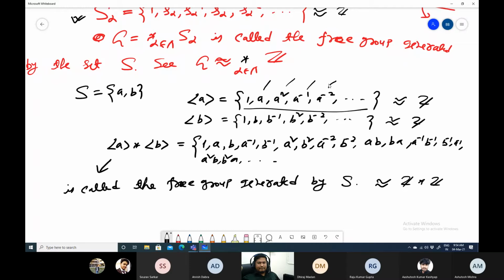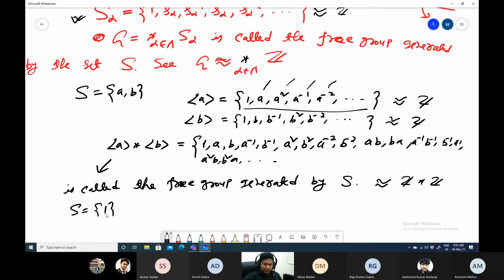So my question was, if we take the element of S to be simply the identity element one, S equal to the singleton 1, then what will be the free group generated by S? Yes, so then whatever power of one we take, it will be one only.